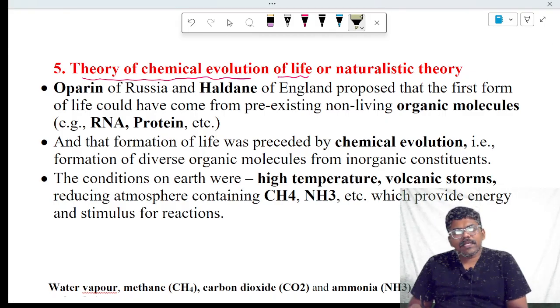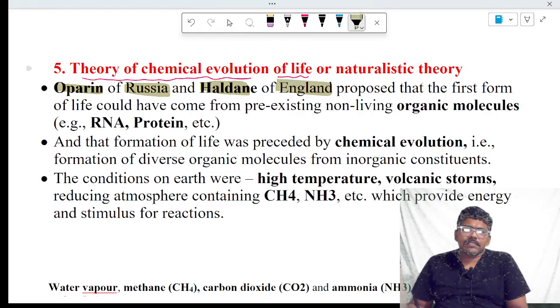The theory of chemical evolution was explained by Oparin from Russia and another scientist, Haldane, from England.